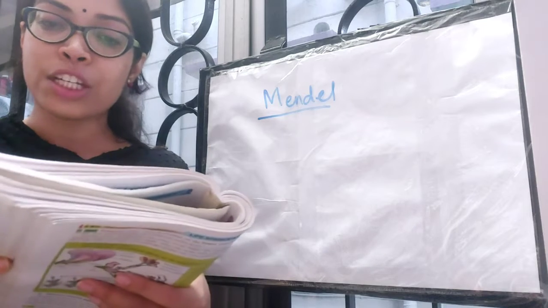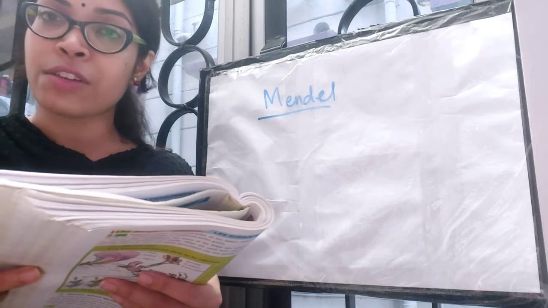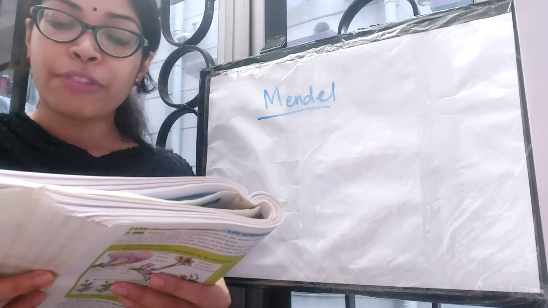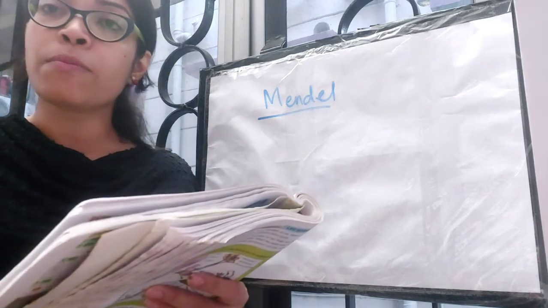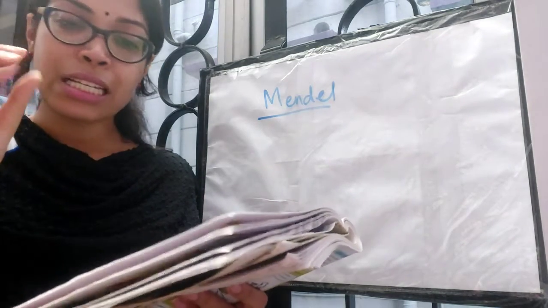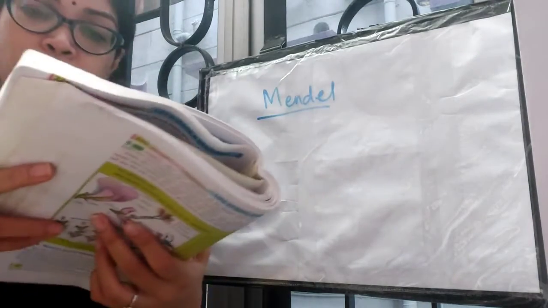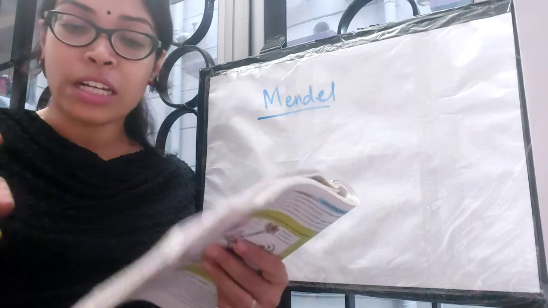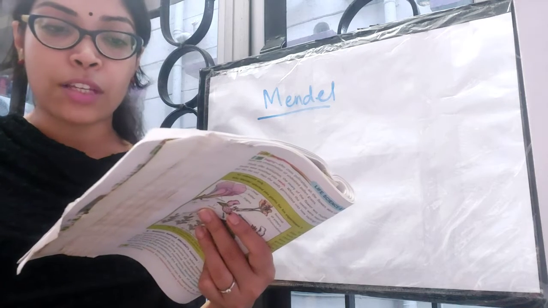Okay, so seed shape. For seed shape, the dominant trait is round while recessive is wrinkled. Seed color, dominant yellow, recessive green. Flower color, violet is dominant, white is recessive. Pod shape, inflated is dominant, constricted is recessive. See, this is the picture, and this one is the constricted. You will see it in your book. Inflated means a little bit swelled up, and constricted means shrunken. Pod color, green is dominant, yellow is recessive.